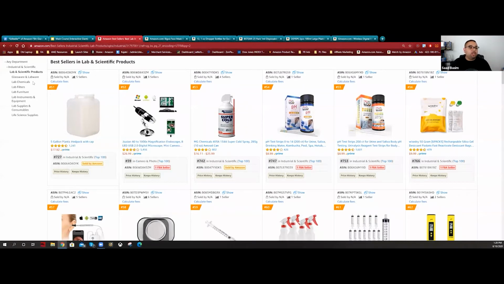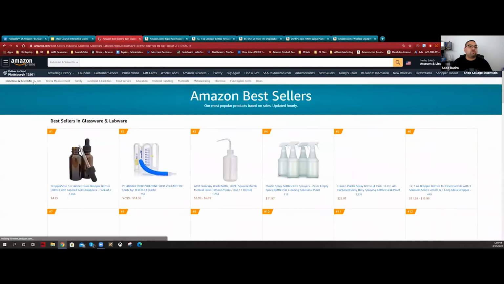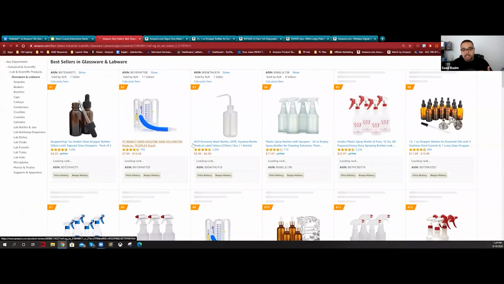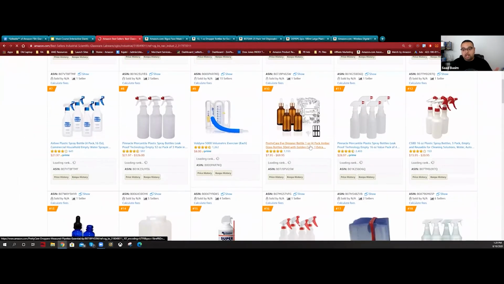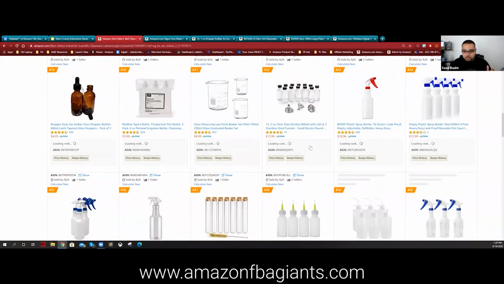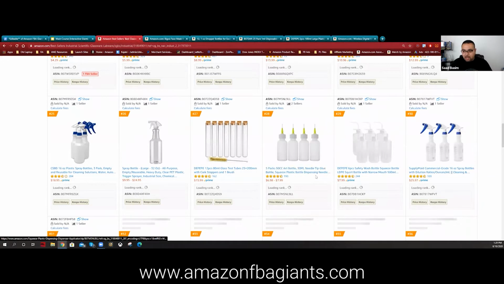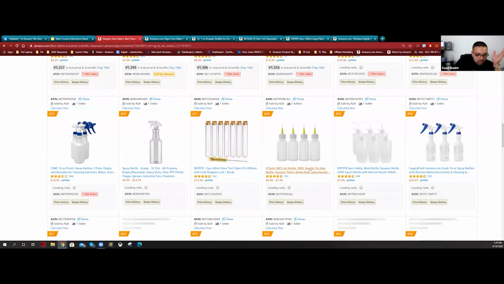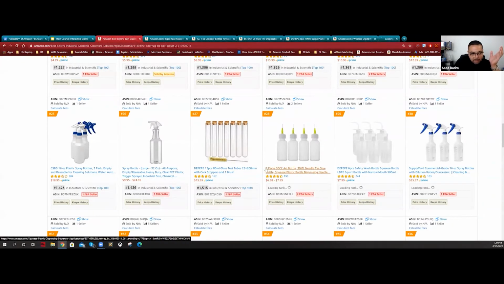So if I want to go even more specific, I can go to glassware. And when I go to glassware now, you're going to see the reviews are going to get lower and lower, hopefully. And the top usually is not, but the bottom. You're going to come here, see 193. See, we're getting very specific now. 193, I don't know what that is, but let's get into it.